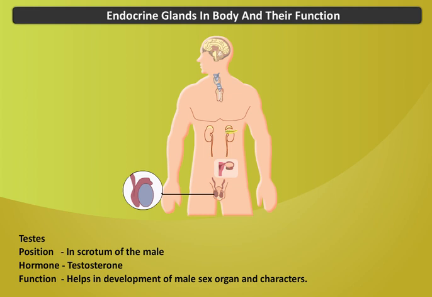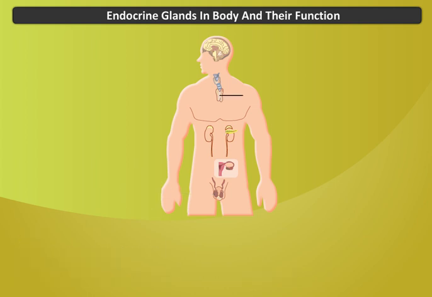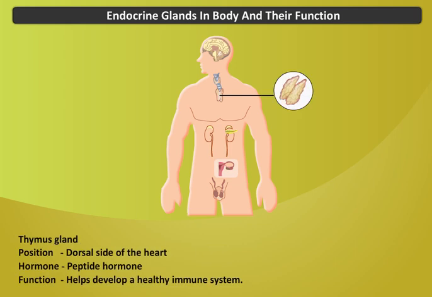Testes. Position: in the scrotum of the male. Hormone: testosterone. Function: helps in development of male sex organs and characters. Thymus gland. Position: dorsal side of the heart. Hormone: peptide hormone. Function: helps develop a healthy immune system.